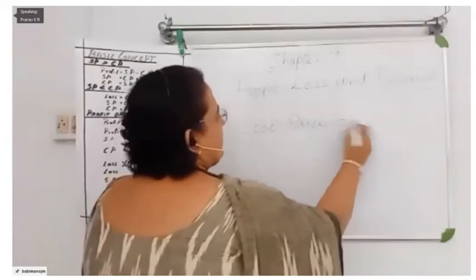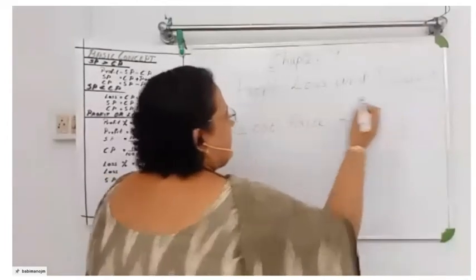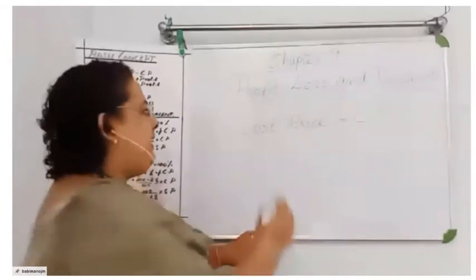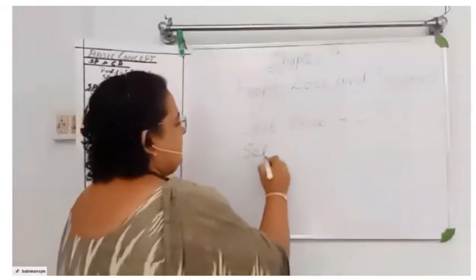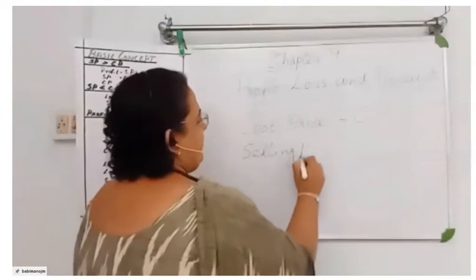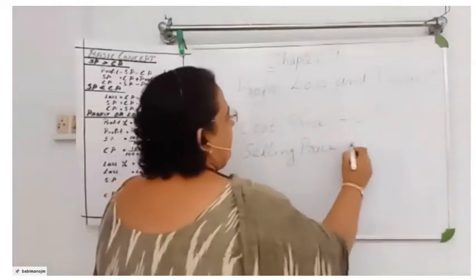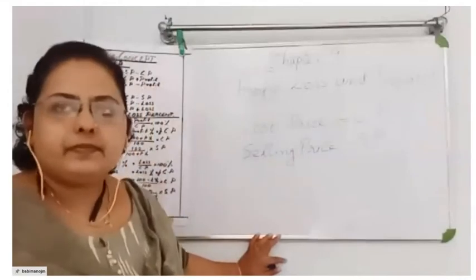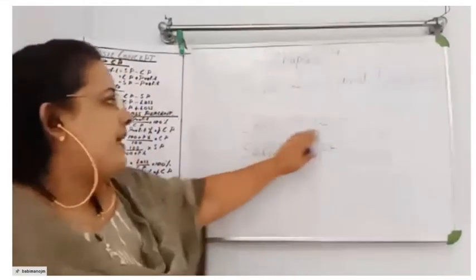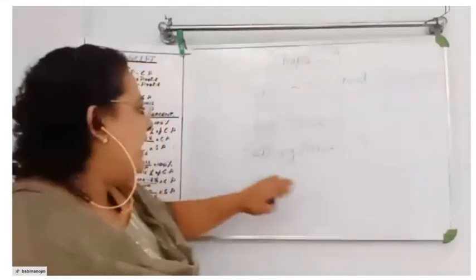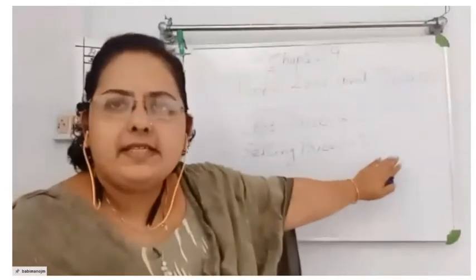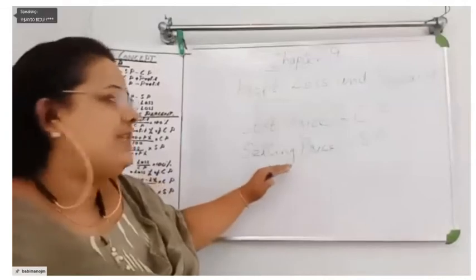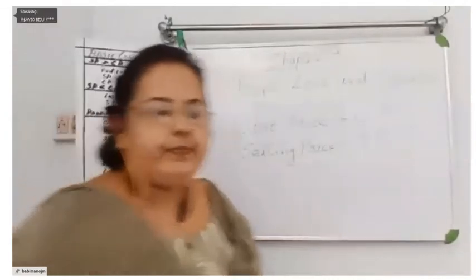Cost price will be denoted as CP, and selling price we denote as SP. So I hope cost price, CP, and selling price, SP, are clear to you.